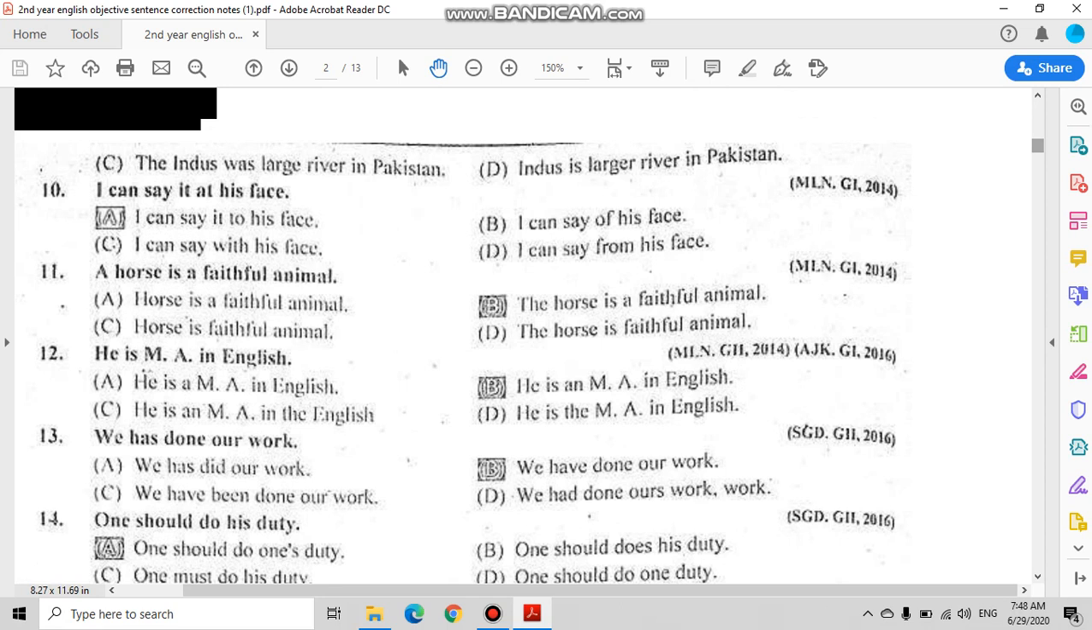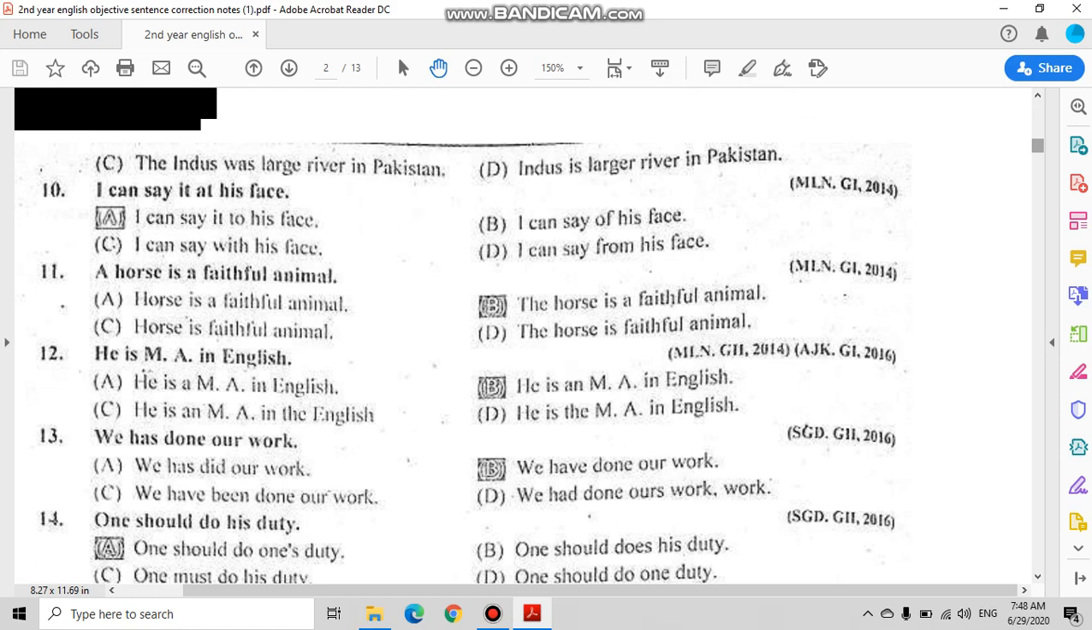The next sentence is I can say it at his face. Now, at is not used in this situation. We always use the preposition to because to represents the direction of the action. The action is saying and the direction is his face. So we will use to, not at. I can say it to his face. So I can say it to his face is the correct answer in this sentence.